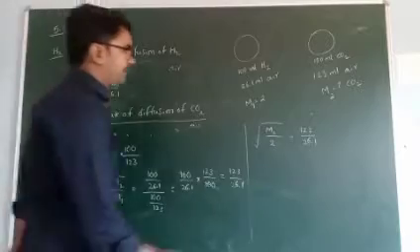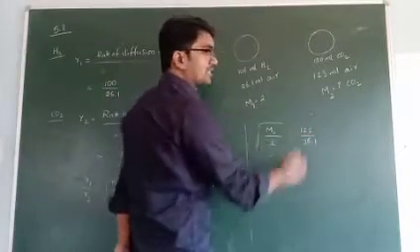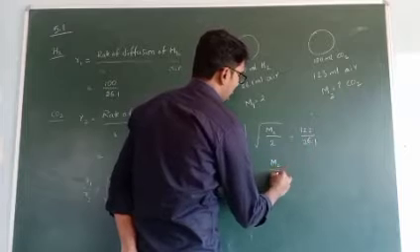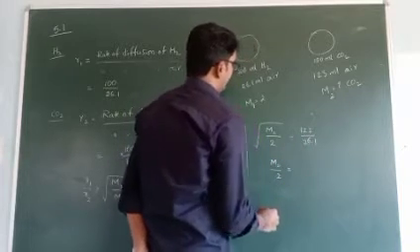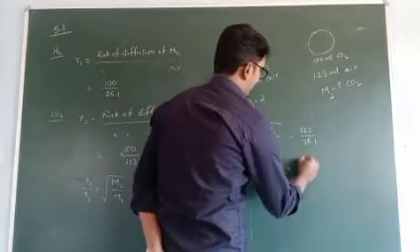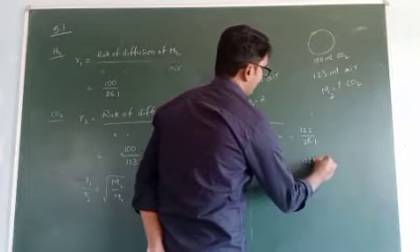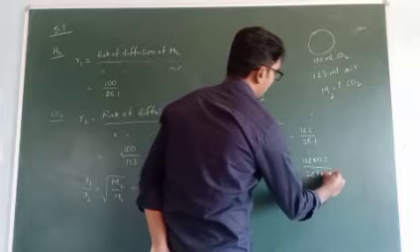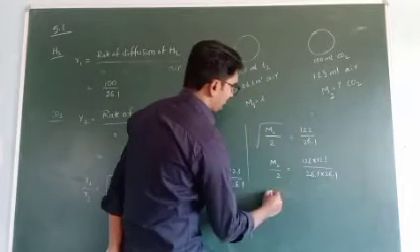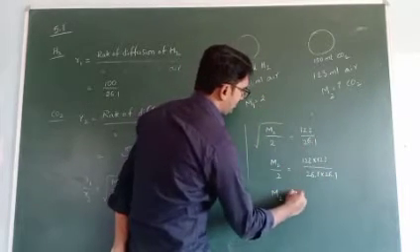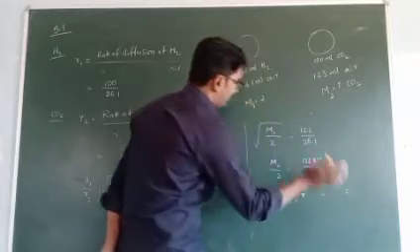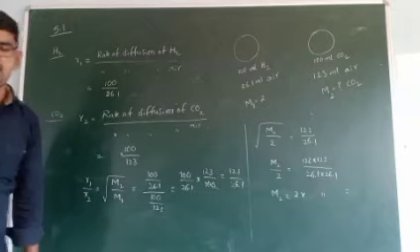This square root is moved to that side, that is squared. So M2 by 2 is equal to 123 into 123 by 26.1 into 26.1. This 2 is moved to that side. So M2 is equal to 2 into this value. So the final answer is